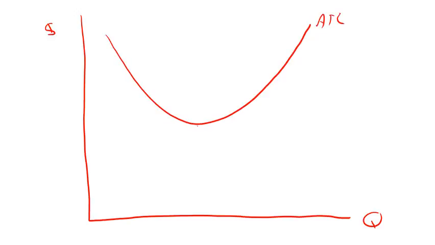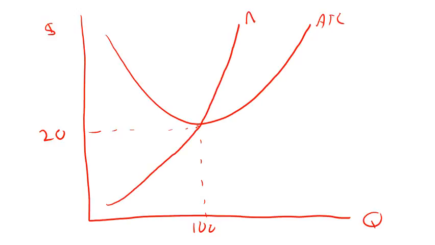So I'm going to draw a graph. I'll measure quantity here, dollars up here, and let's say the average total cost has a minimum at quantity 100, and let's suppose that the minimum average total cost is $20. Marginal cost will pass through the minimum average total cost. So marginal cost will look something like that.